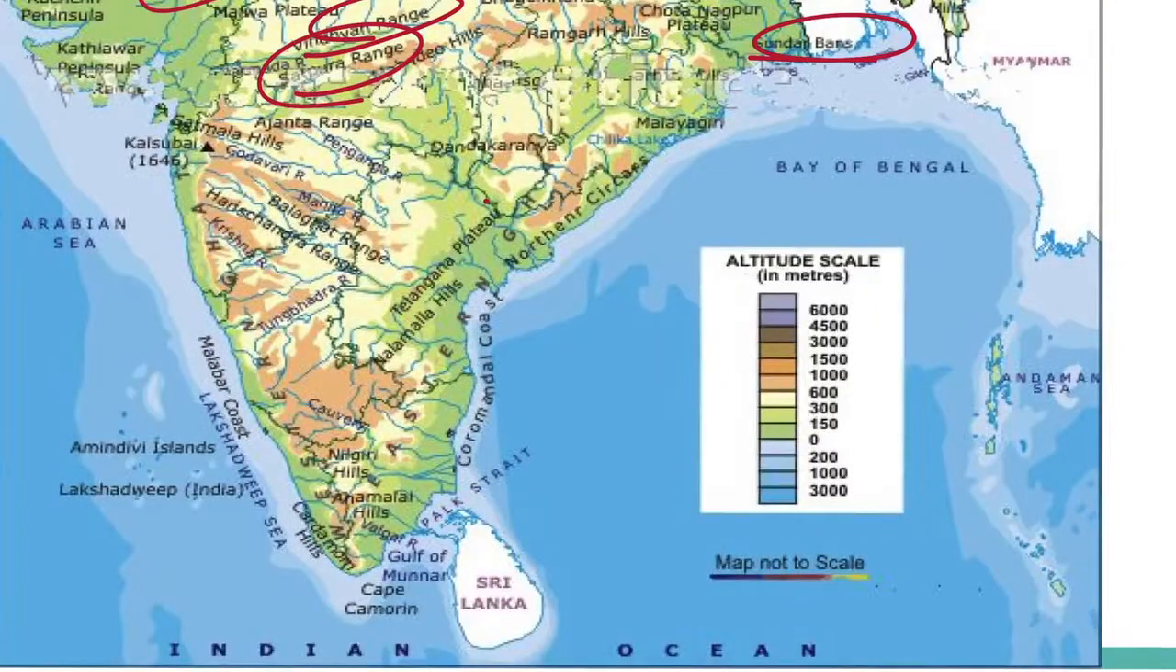Two groups of islands are also a part of India. The Lakshadweep Islands, which are located in the Arabian Sea, are coral islands located off the coast of Kerala. The Andaman and Nicobar Islands lie to the southeast of the Indian mainland in the Bay of Bengal.